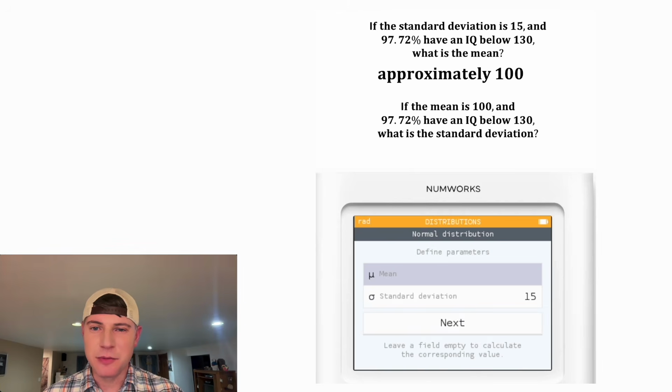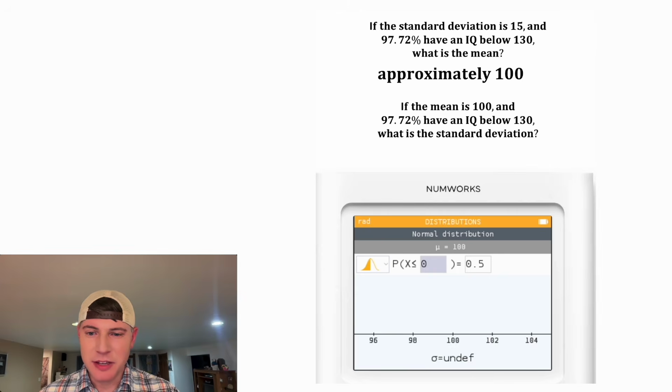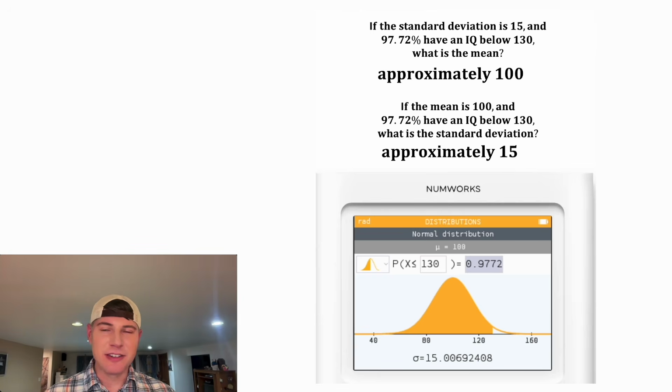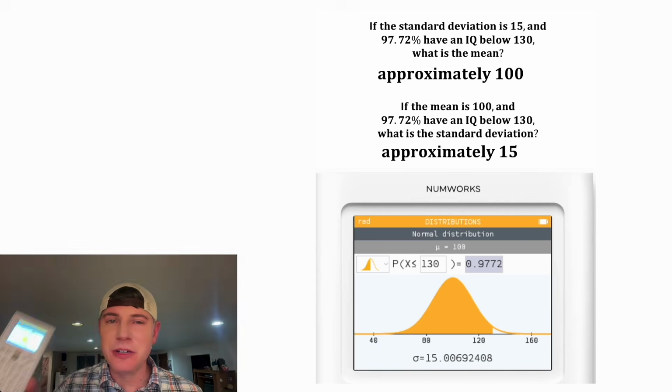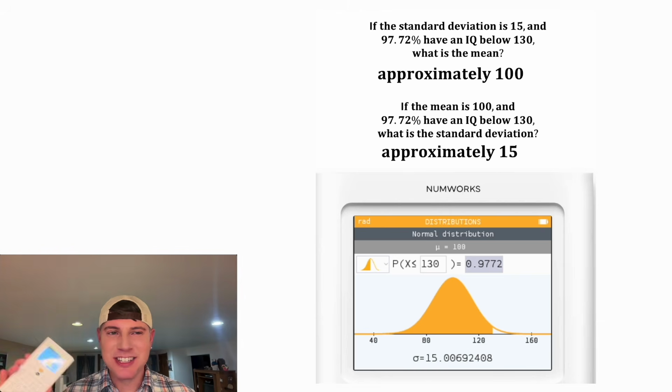We can also do the same thing for standard deviation. If we plug in 100 for the mean and delete the standard deviation and leave it blank. Now if we go to OK, we can plug in the same thing, 130, 0.9772, and hit OK. And there it is, standard deviation of 15. The calculator can easily find out what the standard deviation is. And everything we're doing here is the exact same as you'd be doing on the handheld calculator. Pretty cool, huh? I think this is definitely the easiest to use normal tool I've ever seen. Just plug in what you know, leave the other field blank, and it'll automatically give you an answer. It's just amazing. This is such a great calculator.